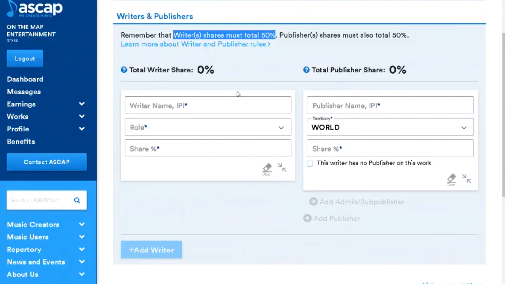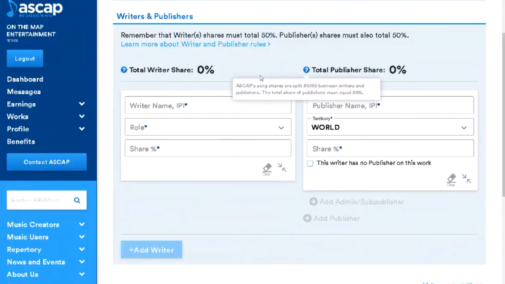Composing is writing music, and then the person that writes the lyrics as well. If it's just an instrumental, then it's the person that made the instrumental. If it's just an acapella, then it's the person that wrote the song. So the writer is that person. ASCAP splits everything 50-50. So 50-50 is 50% the writers, 50% the publisher, and we go from there.